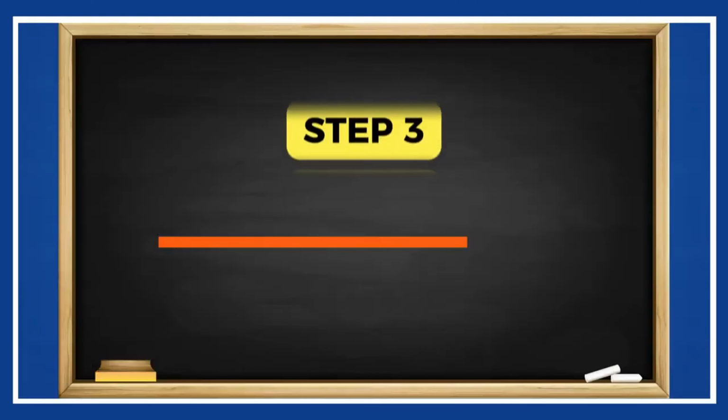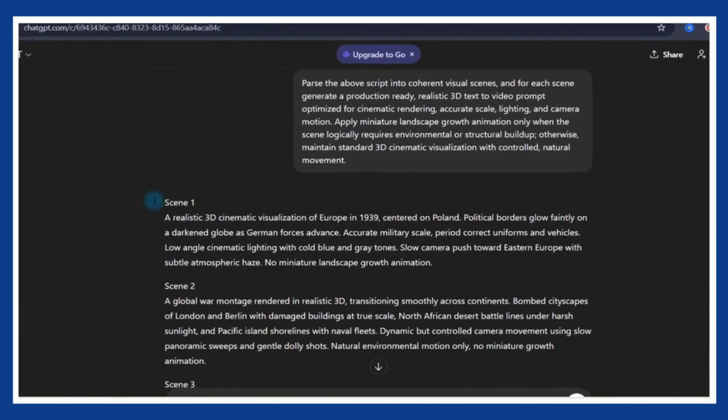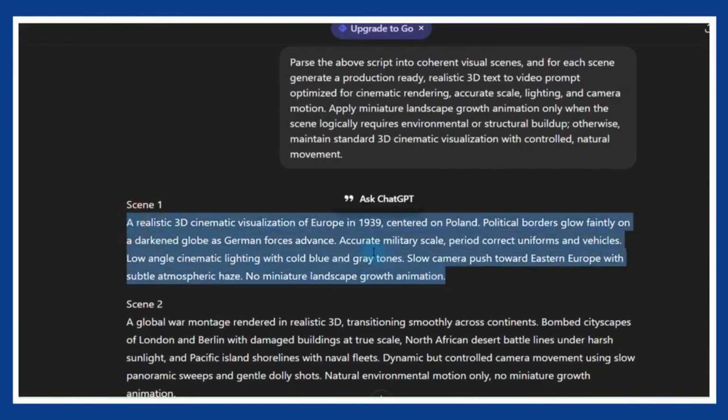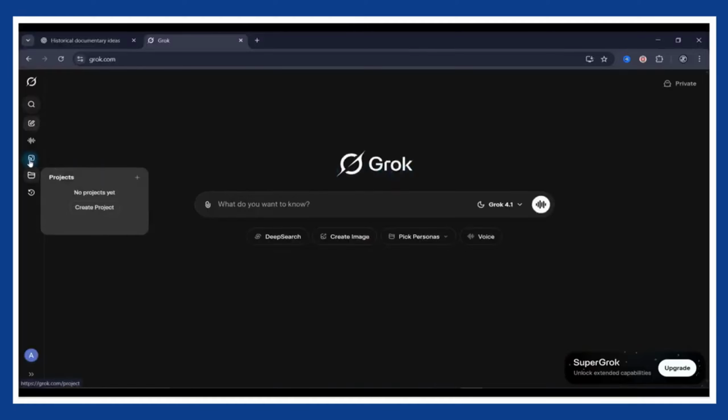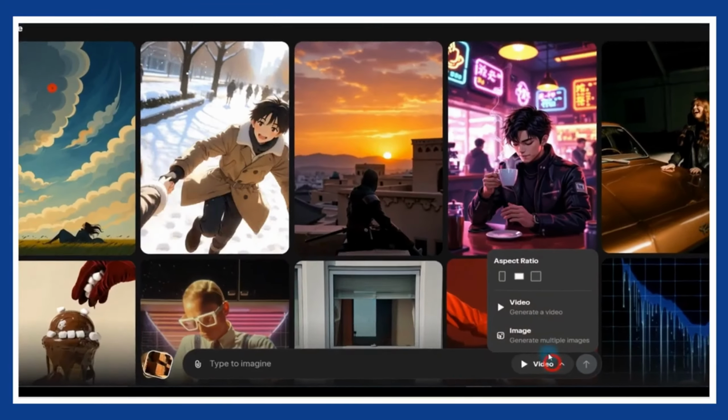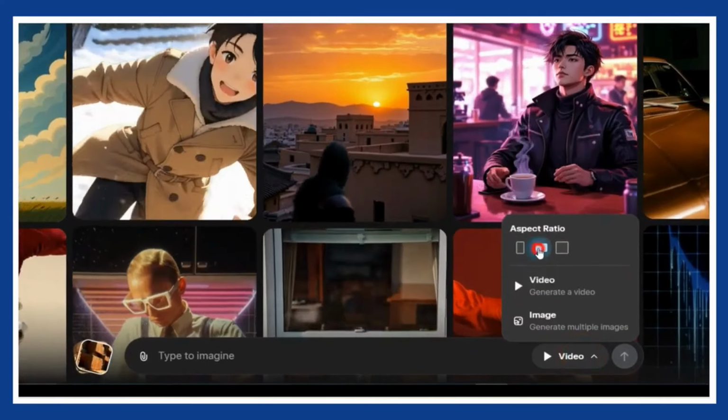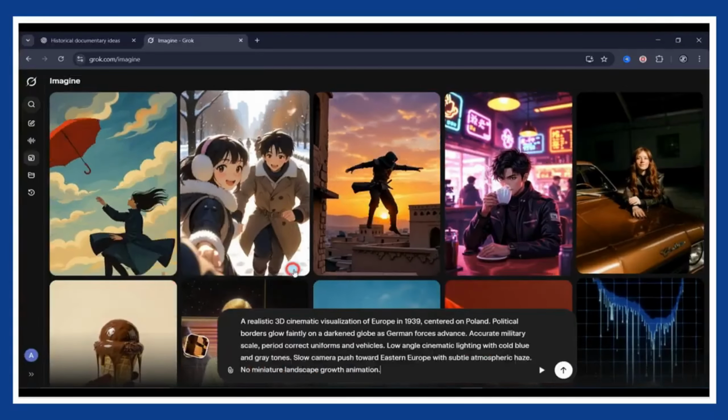Now it is time to generate the visuals using Grok. Go back to ChatGPT and copy the first scene prompt. We are skipping image generation today, so head directly to Grok.com. This tool is completely free and allows up to 20 video generations per day on a single account. Click on the Imagine tab, set the video ratio to 3:2, since we will adjust it later in CapCut. Paste the prompt and hit enter.